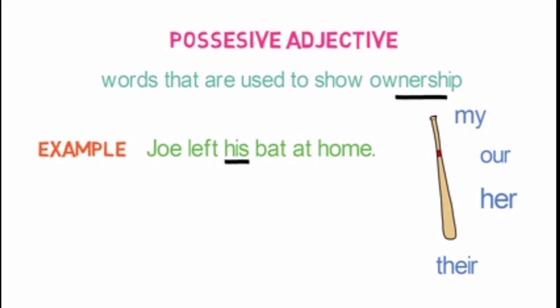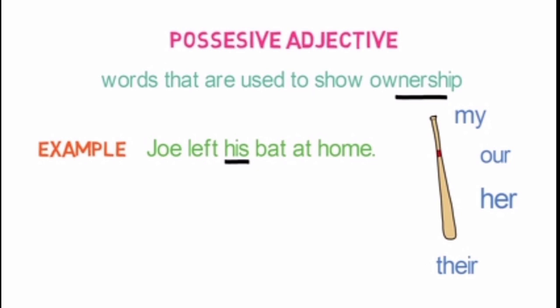See the example. Joe left his bat at home. So his is the possessive adjective because it is Joe's bat. That is, it's describing a noun. So it is a possessive adjective. Some of the possessive adjectives are, for example, my, our, her and their. You may ask that his, her, my, their are pronouns. Yes, you are right. It is said as possessive pronoun.